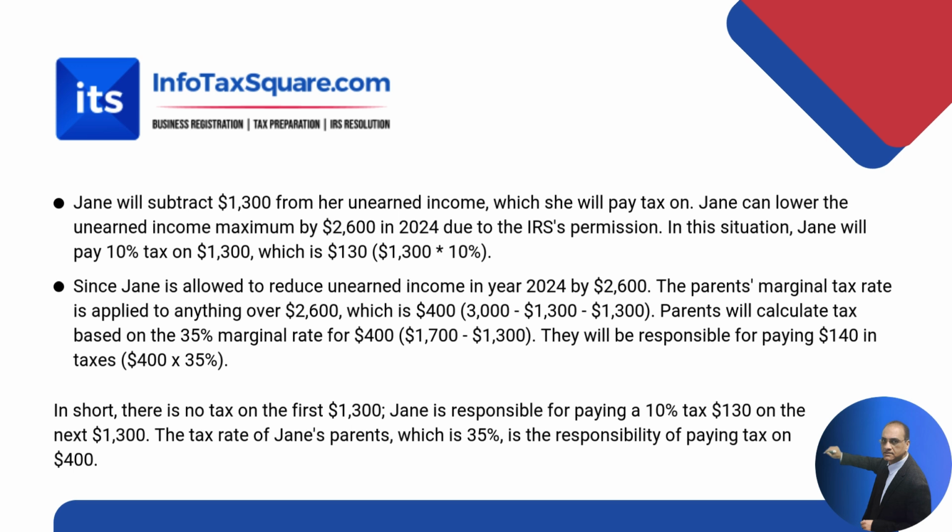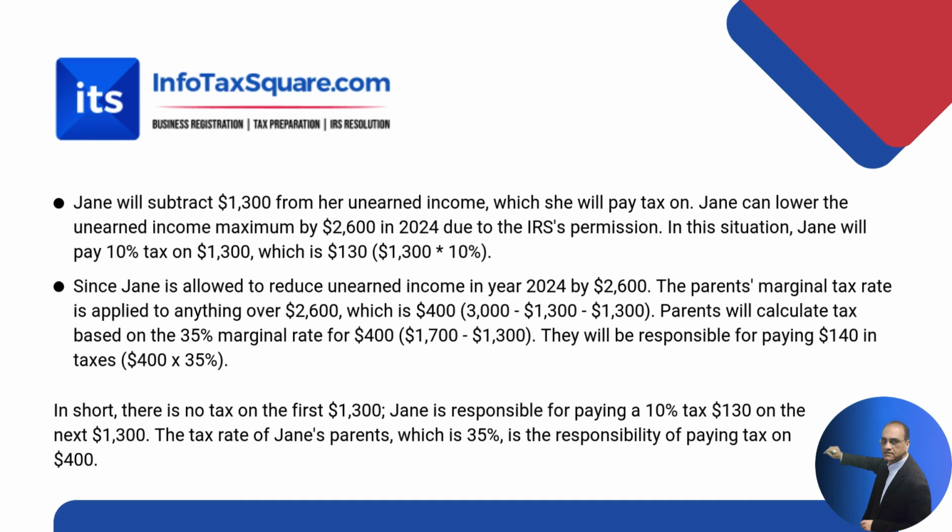Jane can lower the unearned income by a maximum of $2,600 in 2024 due to Internal Revenue Service permission. In this case, Jane will pay 10% on $1,300, which is $130. Since Jane is allowed to reduce unearned income in 2024 by $2,600, the parents' marginal tax rate is applied to anything over $2,600, which is $400.